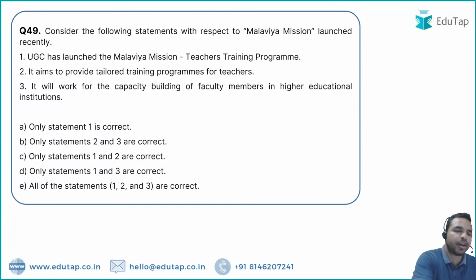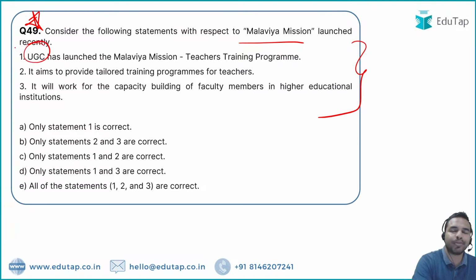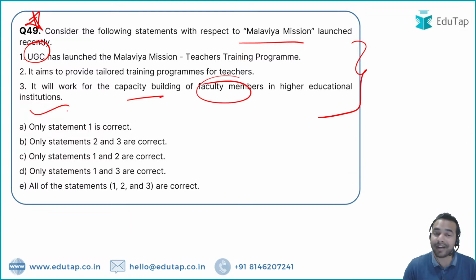Next question is a very very important question. I am marking the star here because it is a very very important question on the Malviya mission. The Malviya mission, a teachers training program, has been launched recently and you have to go through the statements and identify the correct part. So my dear friends, here the very first statement is that it has been launched by the University Grant Commission. The aim of this mission has been mentioned in the second statement, and it will work for the capacity building of faculty members in the higher educational institutions, and that is the third statement for this particular part. So what is the right answer, which statement is correct?